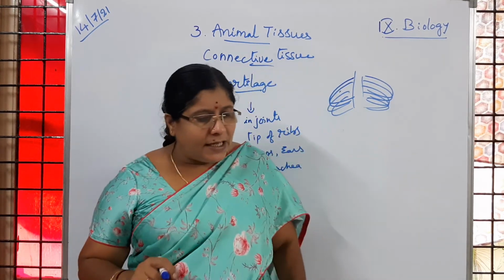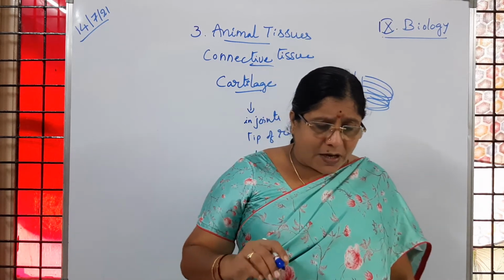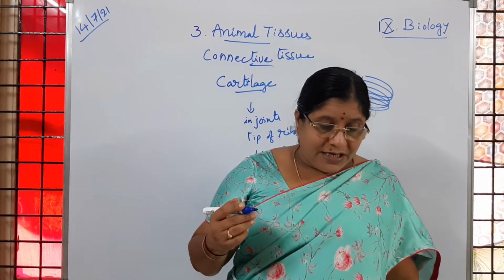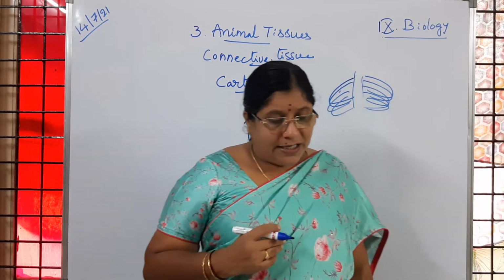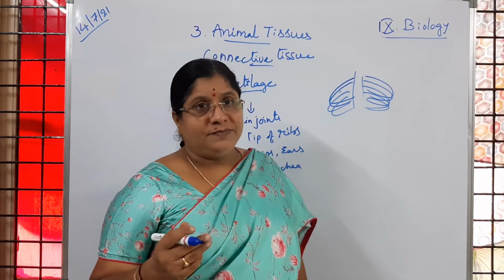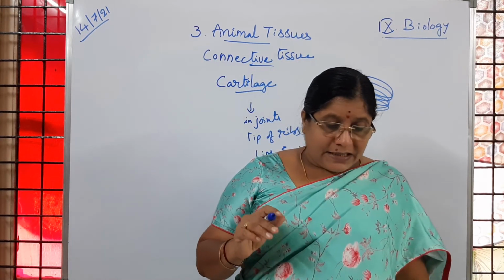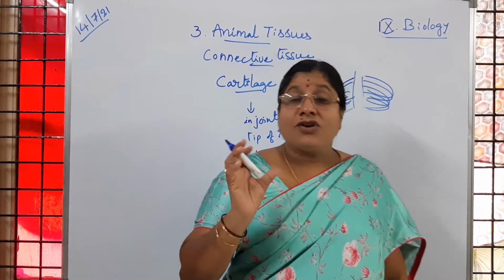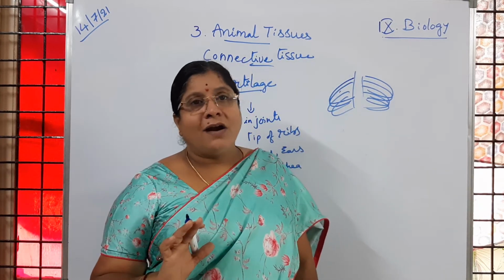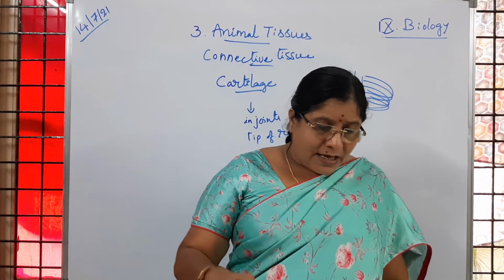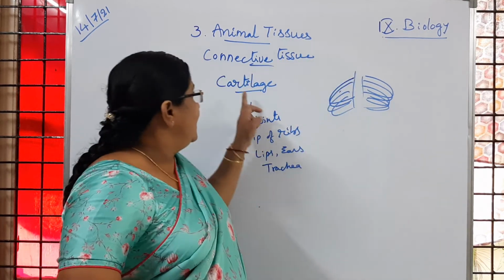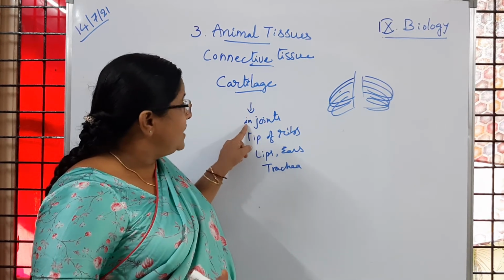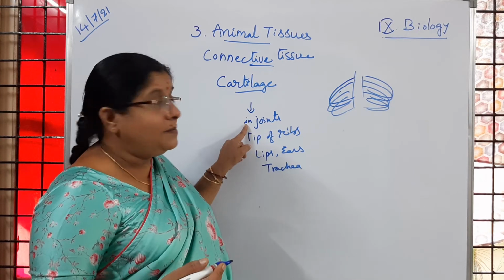Then apart from that, the embryos of several animals are also made up of cartilage. They do not have bone; only cartilage is present. Then the entire skeleton of a certain kind of fish, like the shark, is made up of cartilage, but not bone. Is it clear to children? So cartilage is a type of connective tissue. It is found in the joints of our skeletal system or bones.